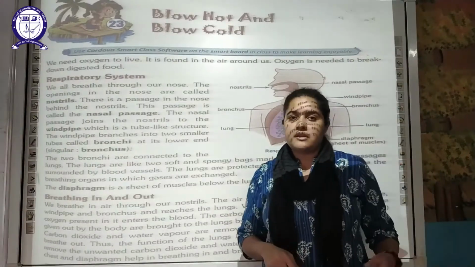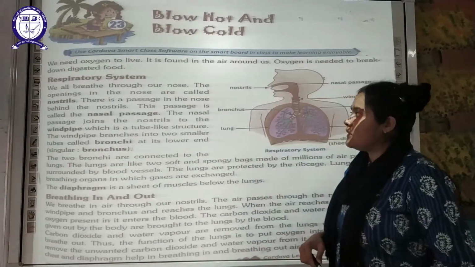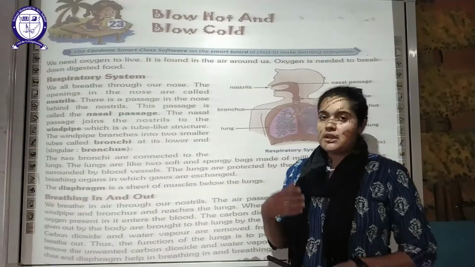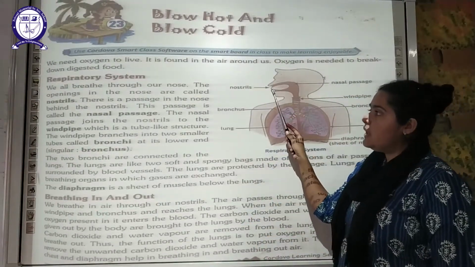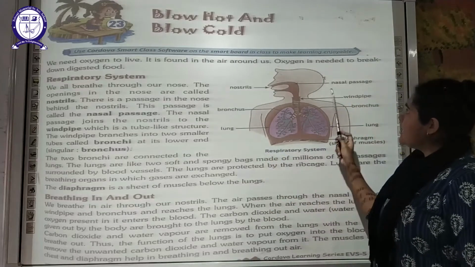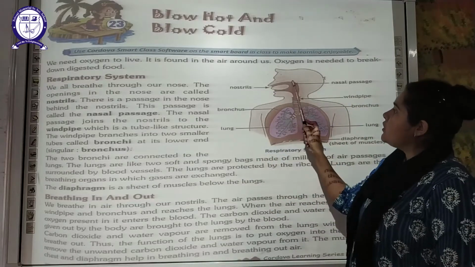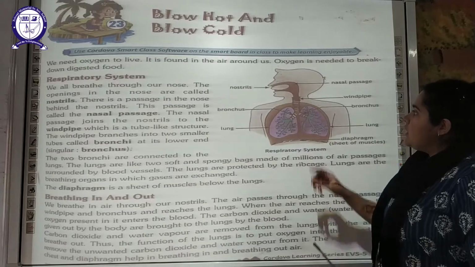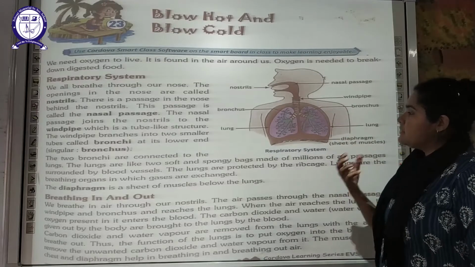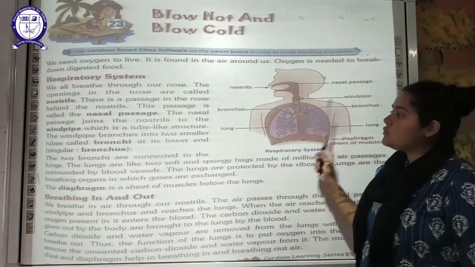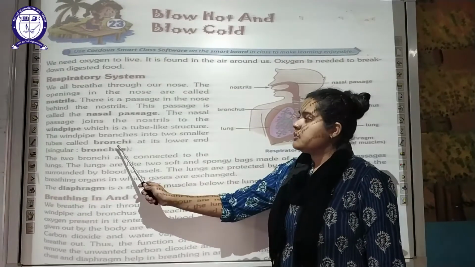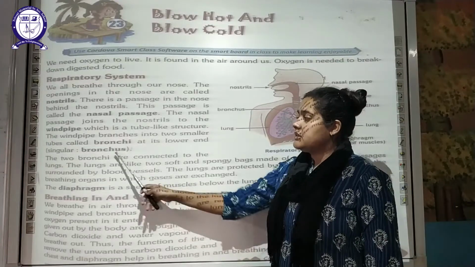Now moving on to the respiratory system. We breathe through our nose. The opening of the nose is the nostril, and there is a nasal passage which connects the nostril to the windpipe. This windpipe is a tube-like structure, and it branches into two small tubes which are called bronchi, or bronchus.